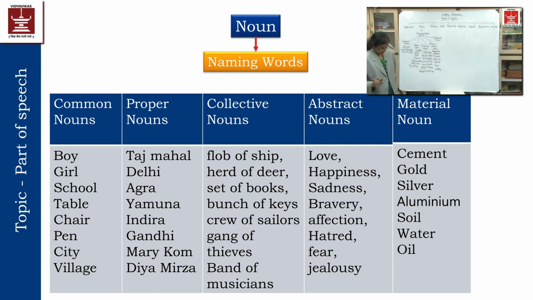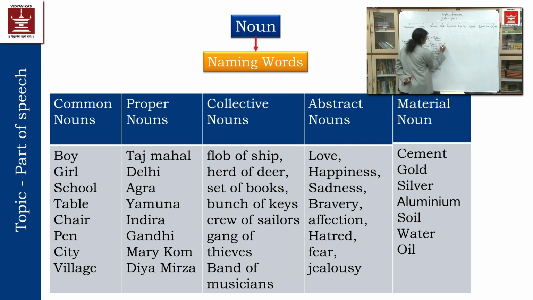Material nouns mean where I can't show each and every particle, it will be counted as material. For example, cement. I can't count each and every particle, but it is in material form.